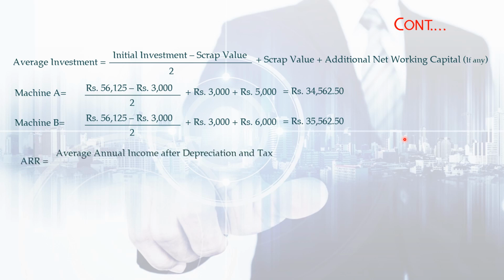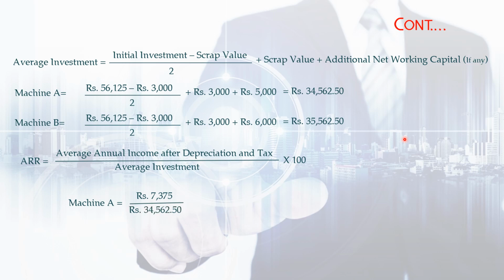Now with that we will calculate our ARR. We know our ARR is equal to average annual income after depreciation and tax divided by average investment. So here I am using only average investment. I am not using the original investment. So into 100, for machine A it is rupees 7,375 divided by rupees 34,562.5 into 100, which is equal to 21.34. Machine B is equal to rupees 7,375 divided by rupees 35,562.50 into 100, which is equal to 20.74 percentage.